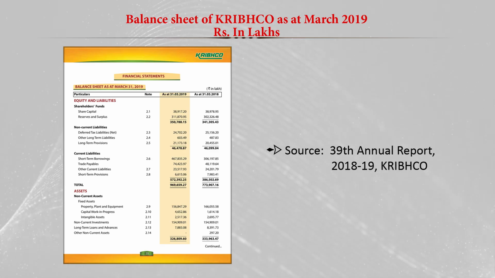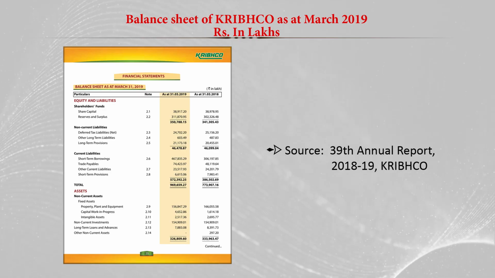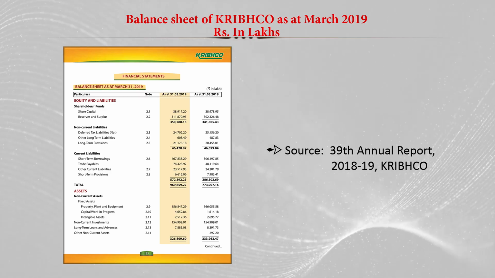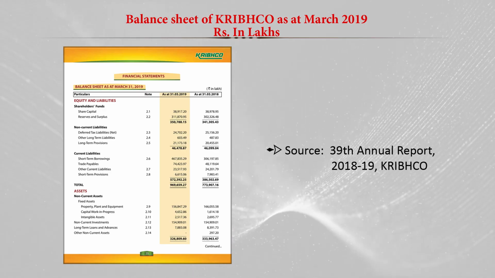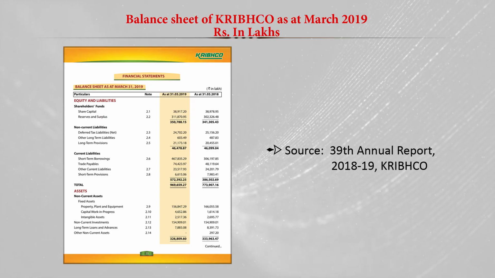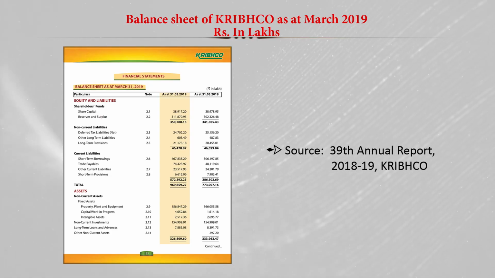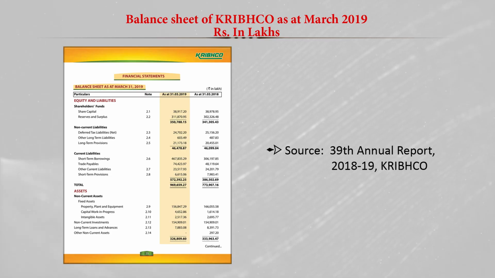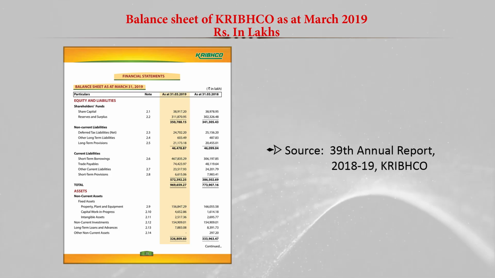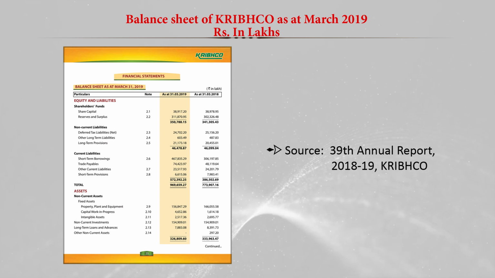The amount is given in rupees lakhs. The total of equity plus liability is 9,69,659 lakh rupees.